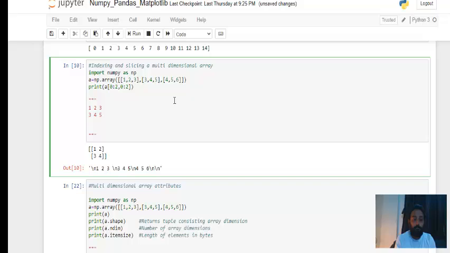That's why we call it 0 0. So this is at 0 0 position. This 2 is at 0 1 position. This 3 is at 0 2 position. Now this 3 is at 1 0 position, this is 1 1 position and this is 1 2 position. Likewise. So just keep this in mind and you won't face any problem in performing indexing and slicing of a multidimensional array.